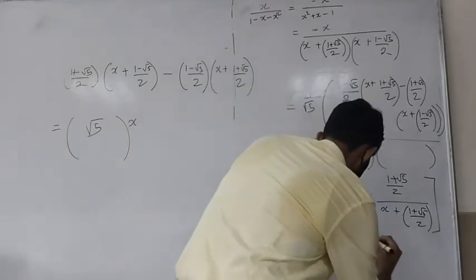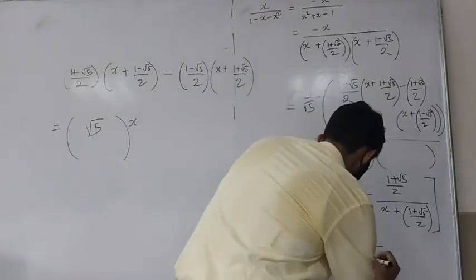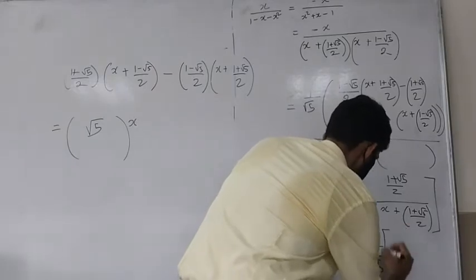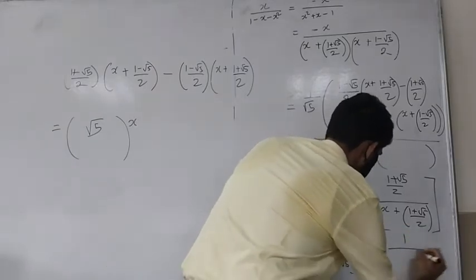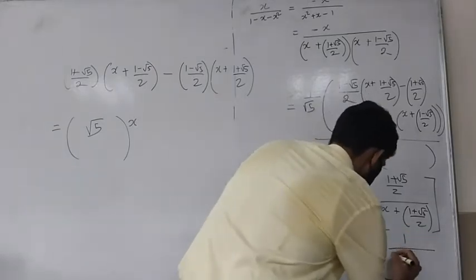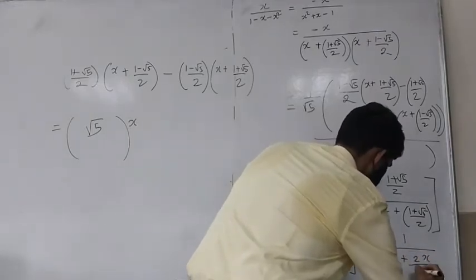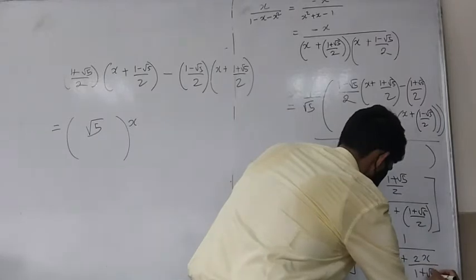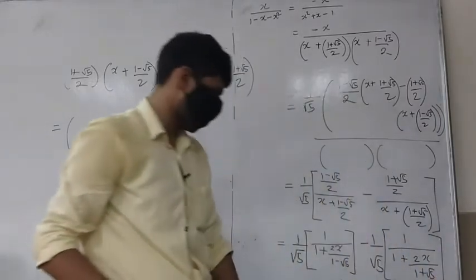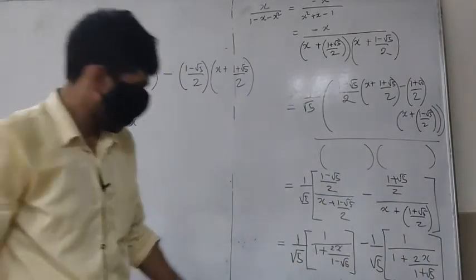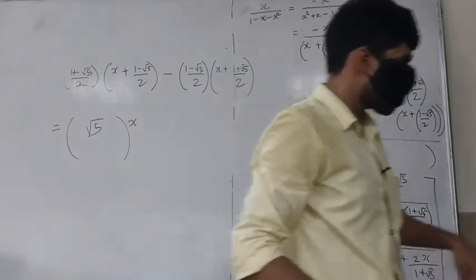Plus minus 1 over root 5 times, again something similar, 1 upon 1 plus 2x upon 1 plus root 5. Is this okay? Now we know the valid power series expressions for these.